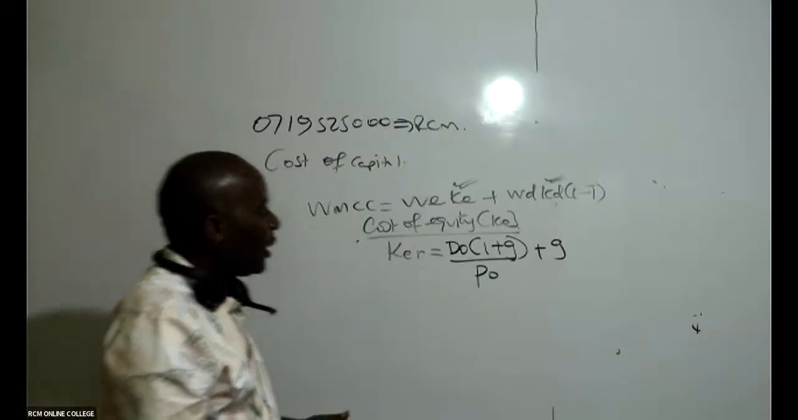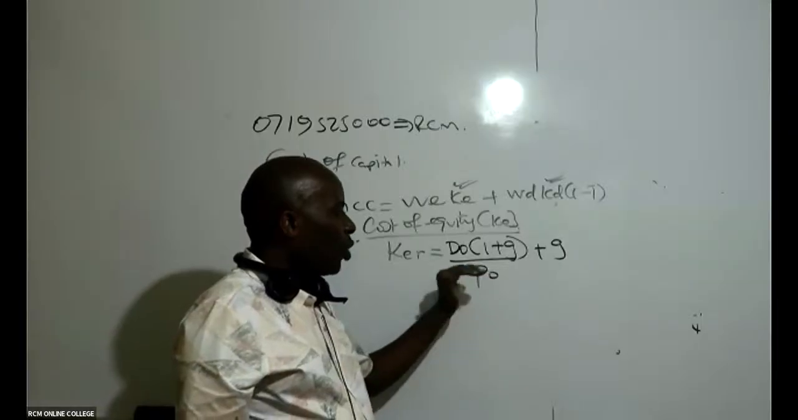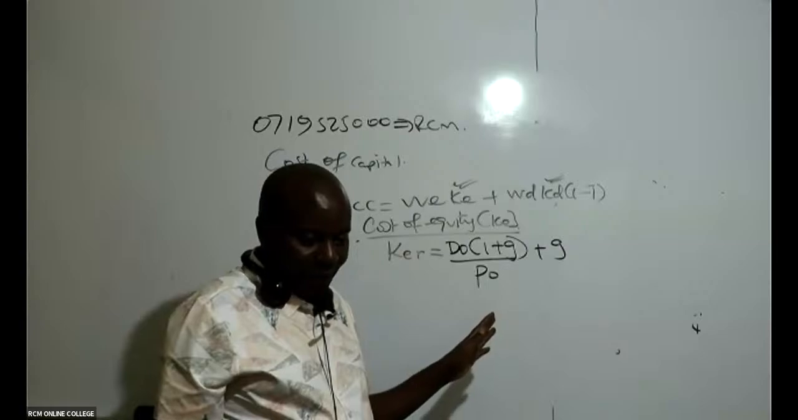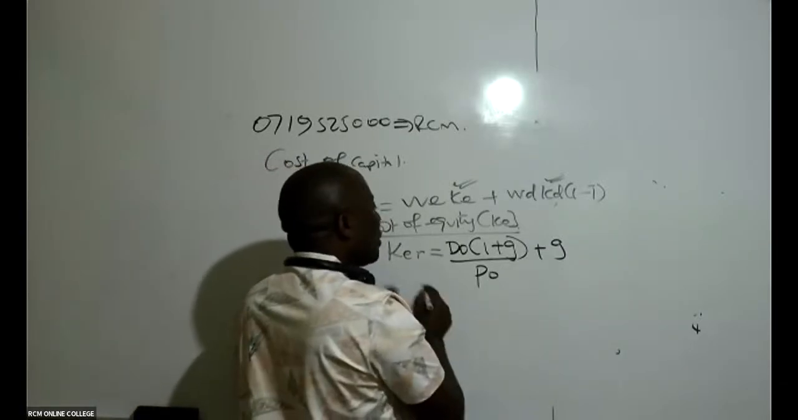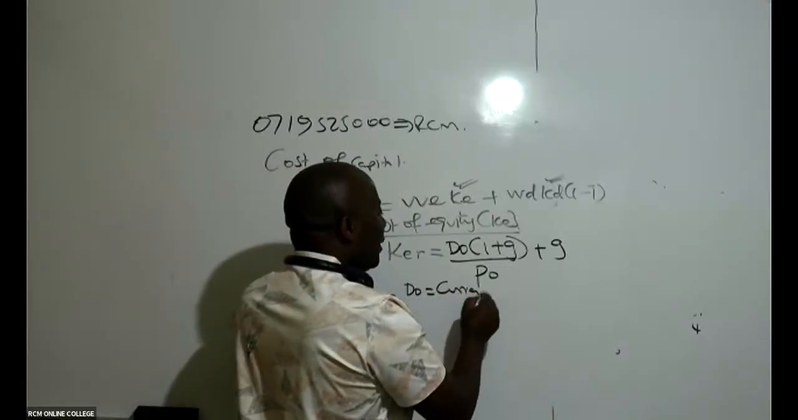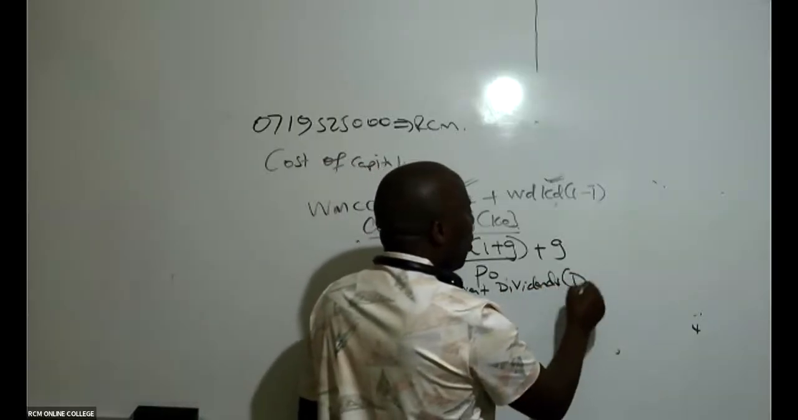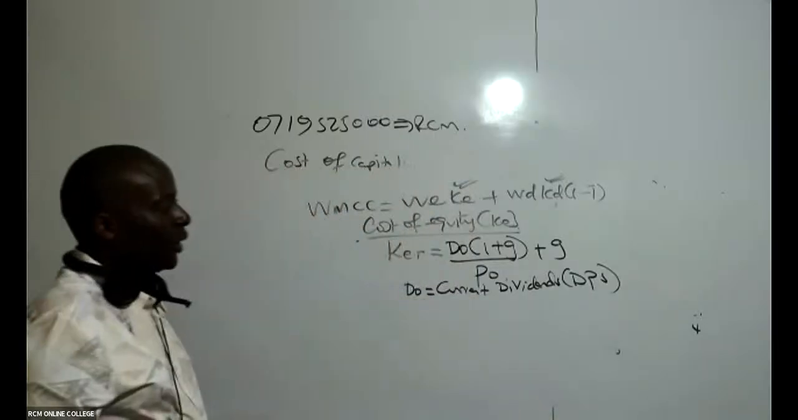Cost of equity retained earnings: you take D0 times 1 plus g, all over P0, plus what we call g. Remember that this D0 stands for the most recent dividends, the current dividends, what we call the DPS.